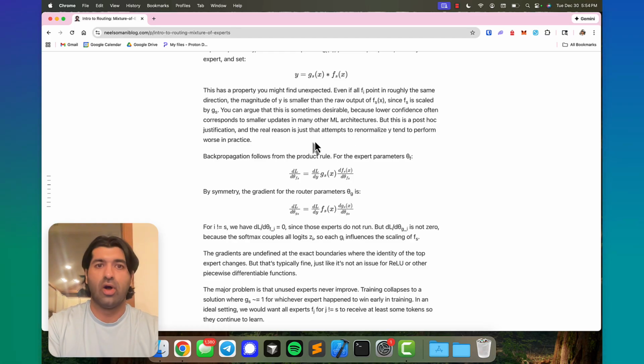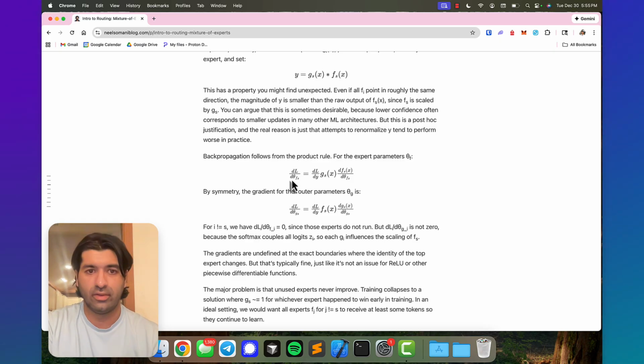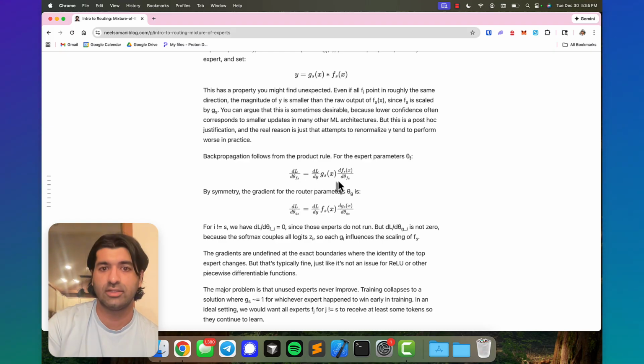Let's assume that you have some loss function, which is a function of the output y, so L of y. We want to compute the change in L with respect to theta sub f sub s. So I just break this expression up. It's the change in L with respect to y. g sub s is constant if you're differentiating with respect to theta sub f sub s.